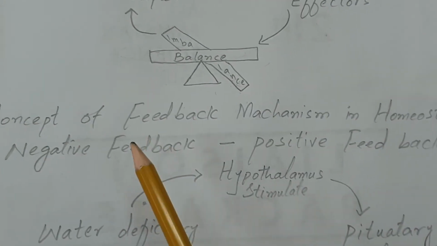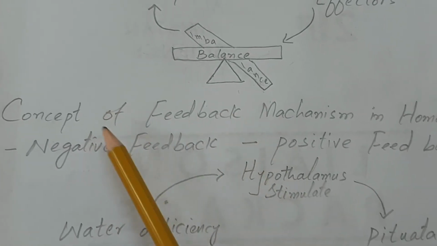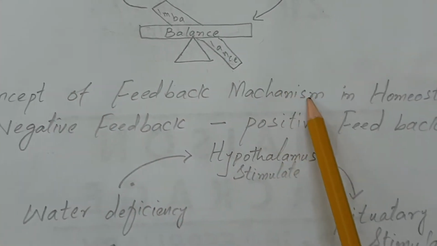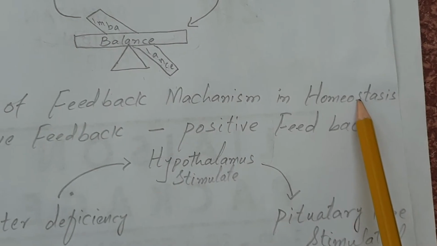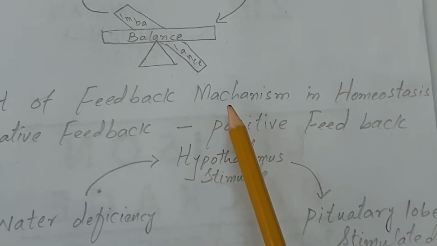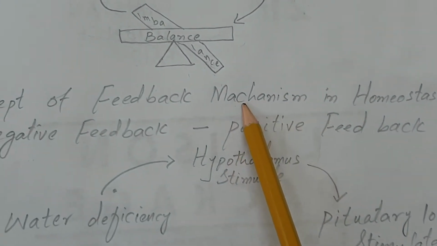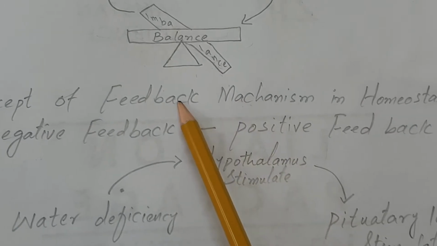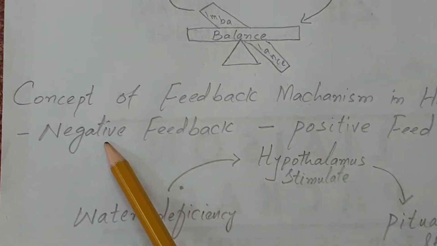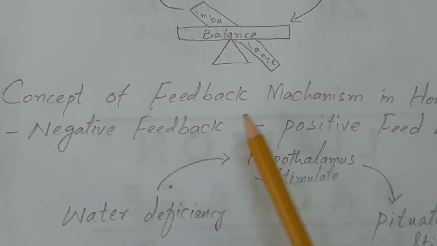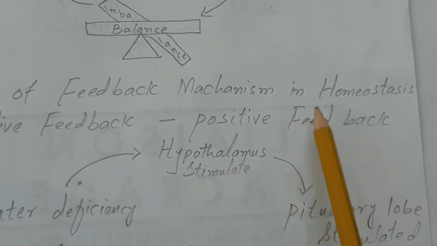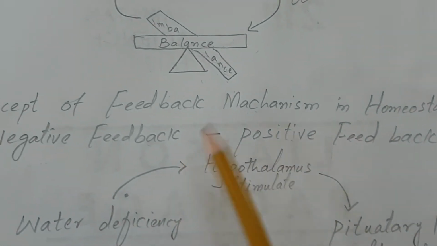Now, what is the feedback mechanism? The concept of feedback mechanism in homeostasis. Homeostasis is a self-balancing system. So sometimes the feedback is negative and sometimes it is positive. These are the two types of feedback.